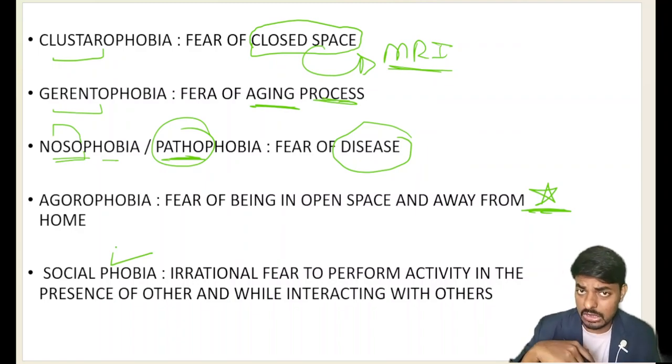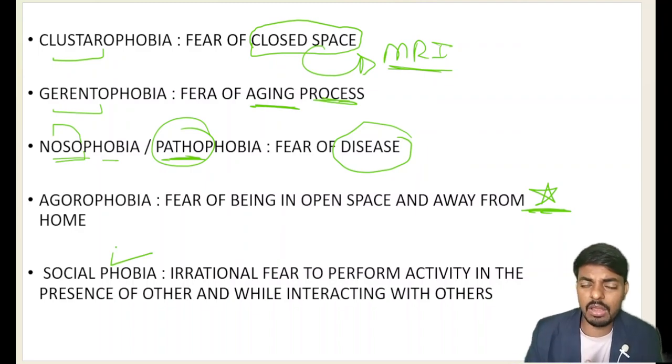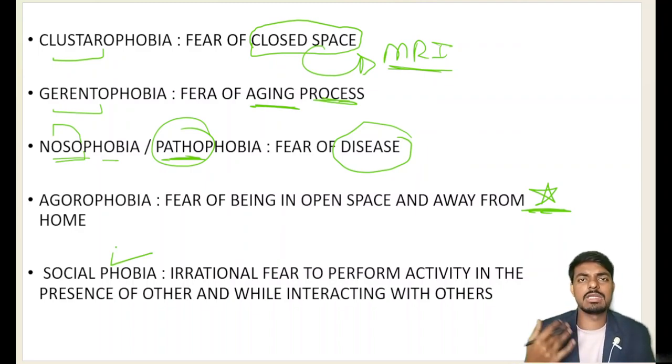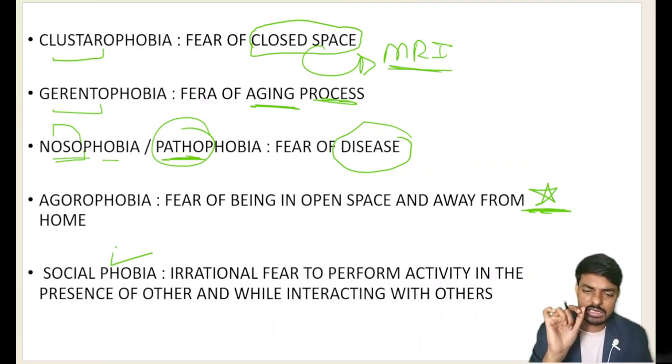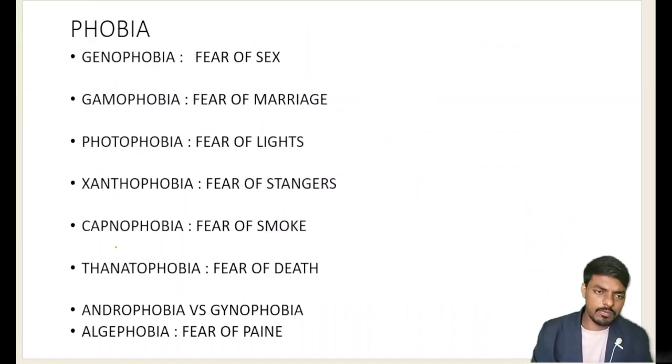So the person is not socially developed well, and because of that, he has a phobia of society. We call that a social phobia. Very importantly, irrational fear to perform activities in the presence of others and while interacting with others, we call that a social phobia. I think your concept is clear here. Okay, a few more phobias we have here.